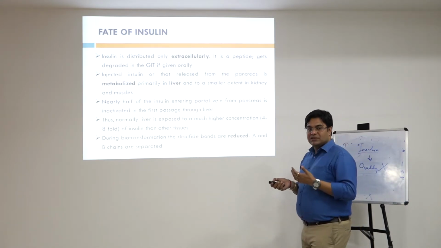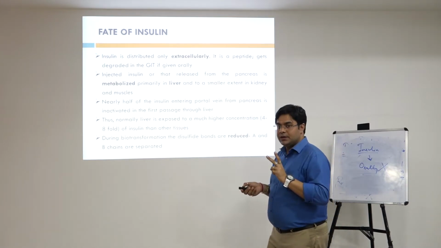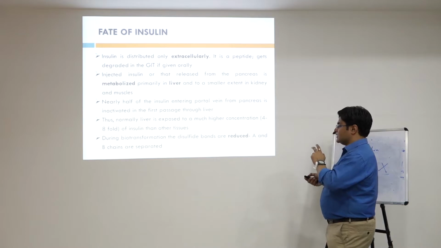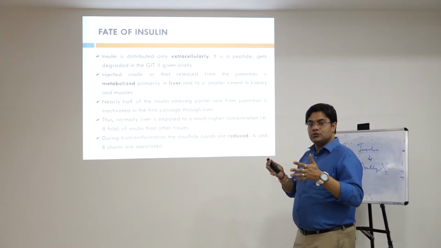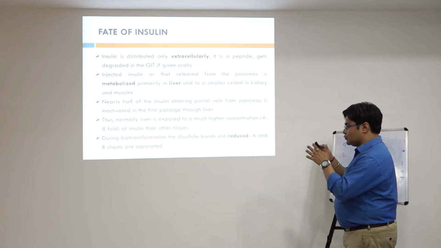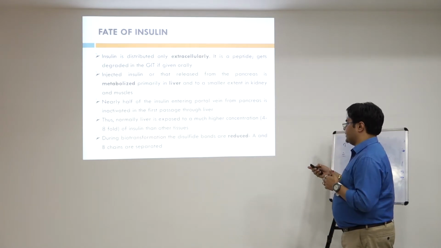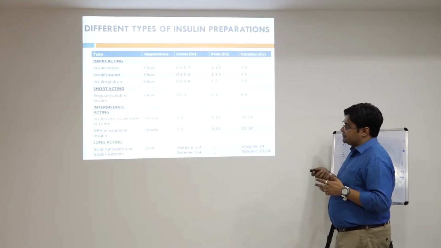And during biotransformation or metabolization, the two chains that I have mentioned, that is A and B chains, get separated, because the disulfide linkage which was attaching both A and B chains gets distorted and the two A and B chains get separated. Then these are the different types of insulin preparations.